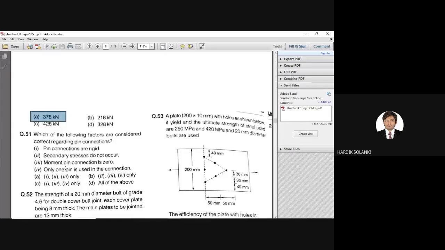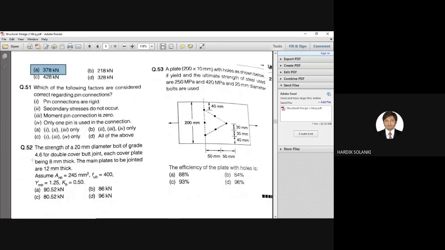Okay. Now question number 51. This is an interesting question. Which of the following factors are considered correct regarding pin connections? So four factors are given. Which factors are correct? Either 1, 2, 3 only, 2, 3, 4 only, 1, 3, 4 only, or all of the above.